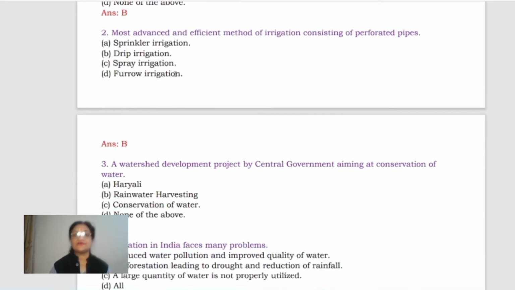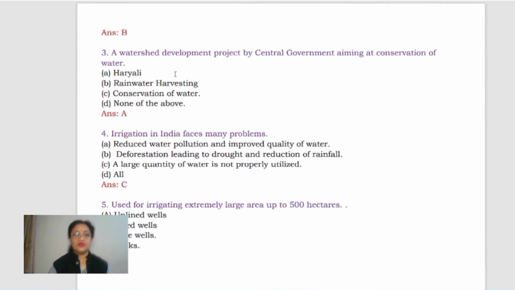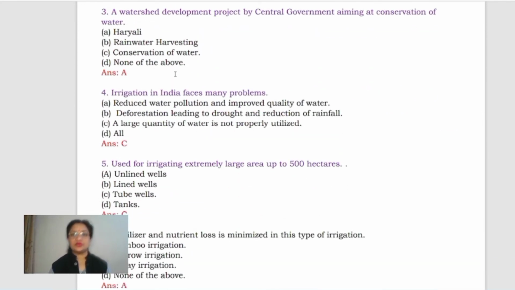The most advanced and efficient method of irrigation consisting of perforated pipes: sprinkler irrigation, drip irrigation, spray irrigation or furrow irrigation. It should be drip irrigation. Okay. A watershed development project by the central government aiming at conservation of water. What is it? Yes, Hariyali. You have studied about it. Hariyali is the correct option for this.